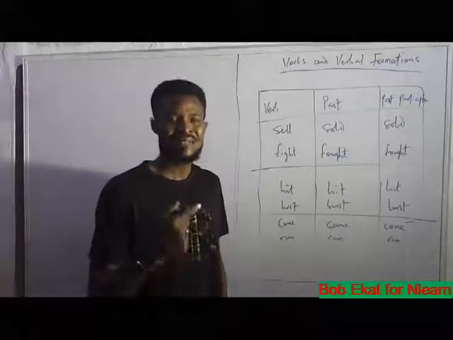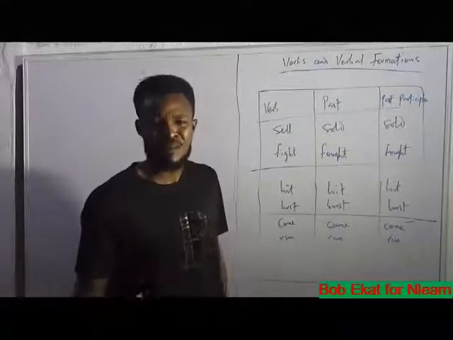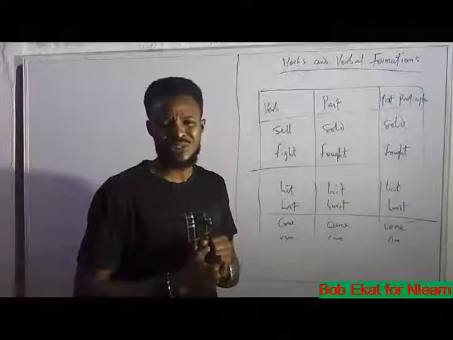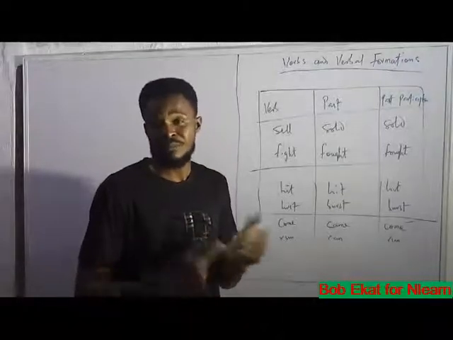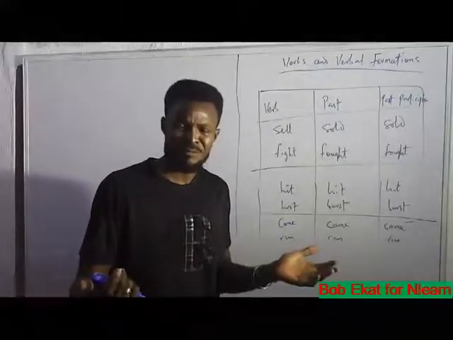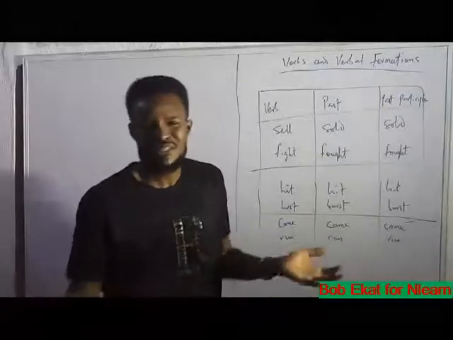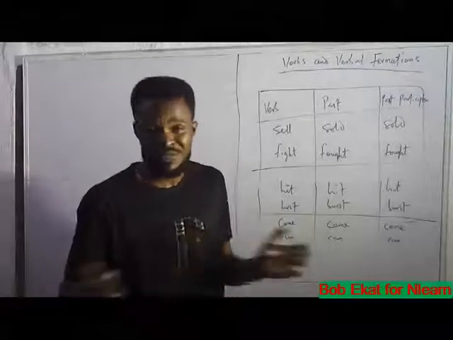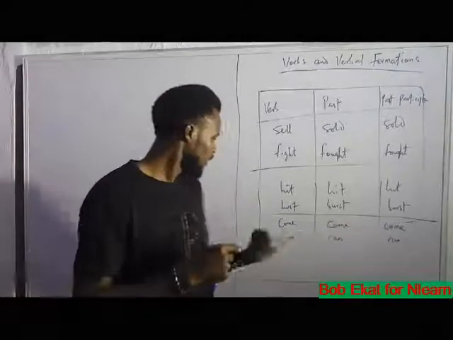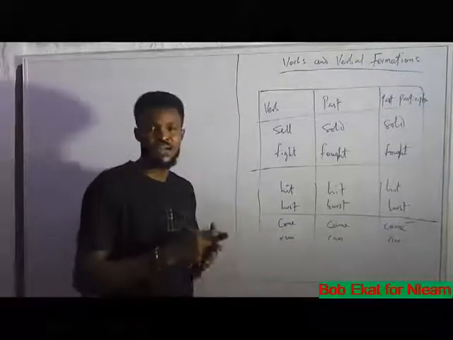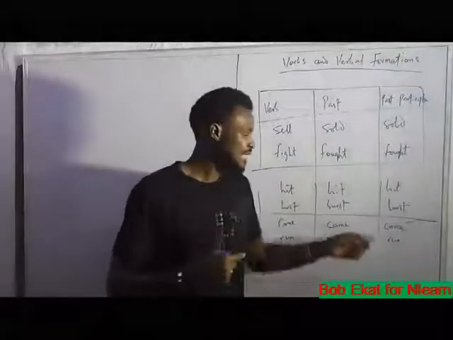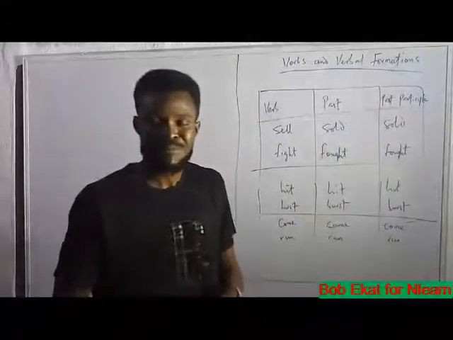And then in past participle, it may become I had got to the venue. I had got to the venue early, only to realize that there was no show. There was no event. So, same thing for run. We have the word run as present, ran as past, and run still as past participle.